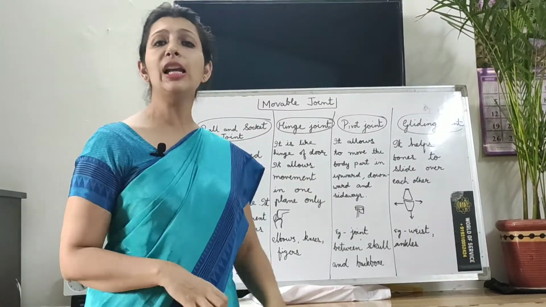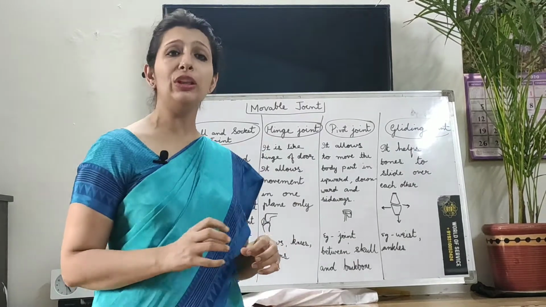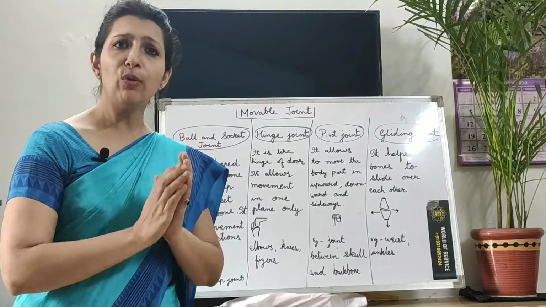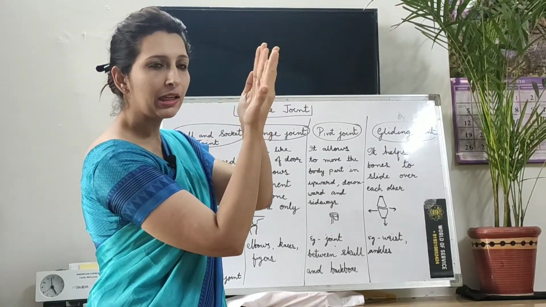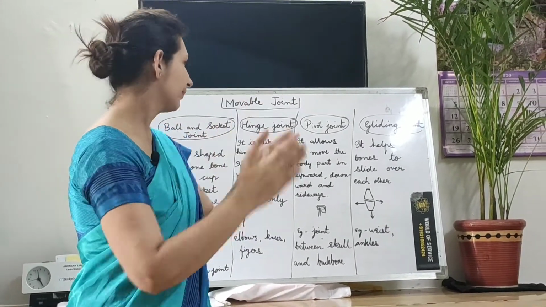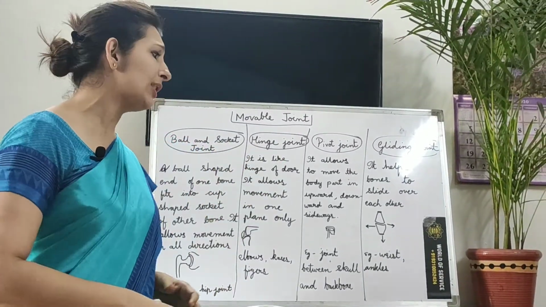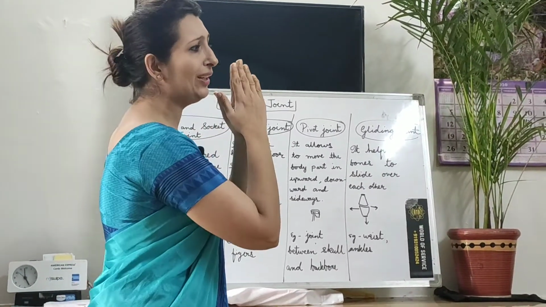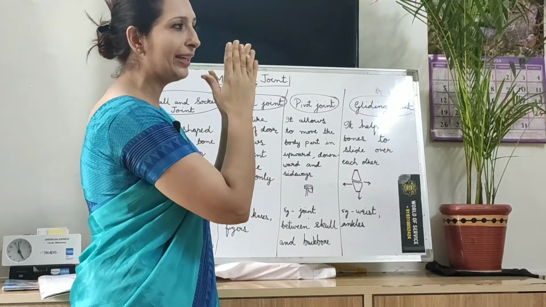Now let's discuss the hinge joint. A hinge joint is a joint which looks just like a hinge. You know what is hinge? For example, 2 doors, they open like this, right? So the joining part, that is hinge. It allows movement in one place only. For example, the door can open in one direction only. It cannot open like this. It can open in only one direction.